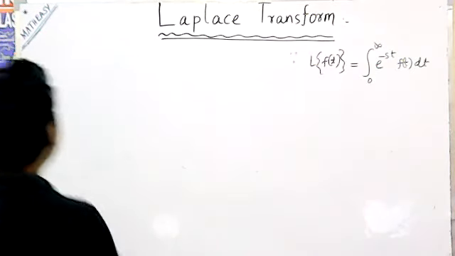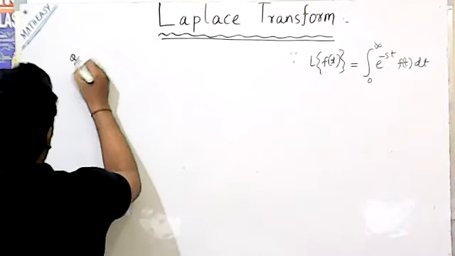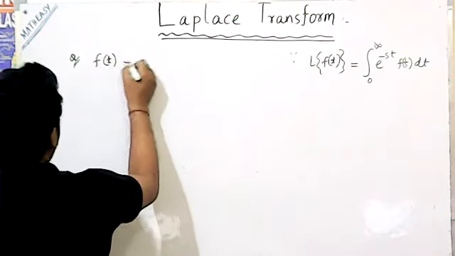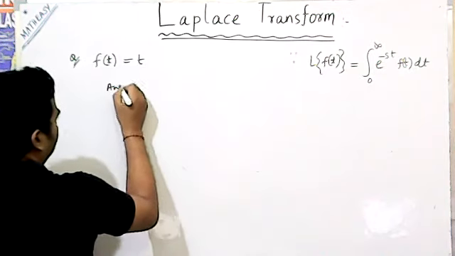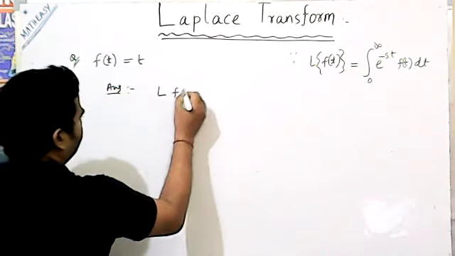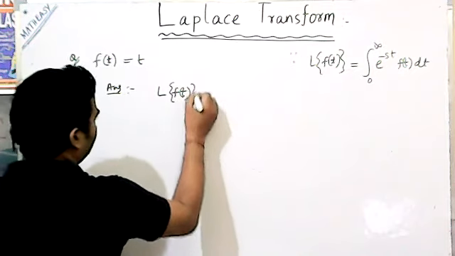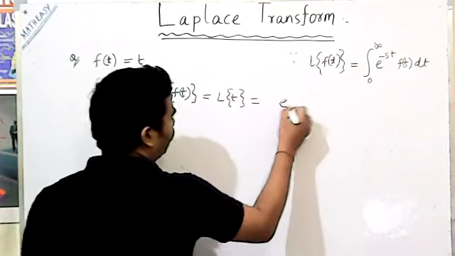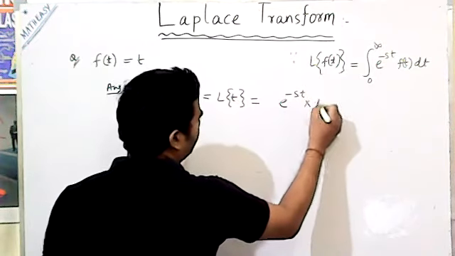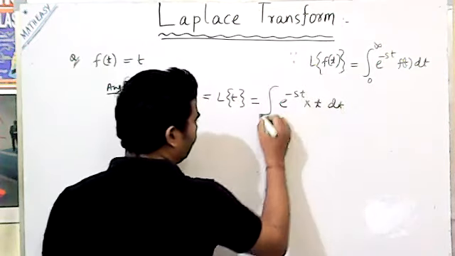Now if f(t) is equal to t, then what will you do? How will the answer come? L of f(t), here L of t, is the integral from 0 to infinity of e to the power minus st into t dt.